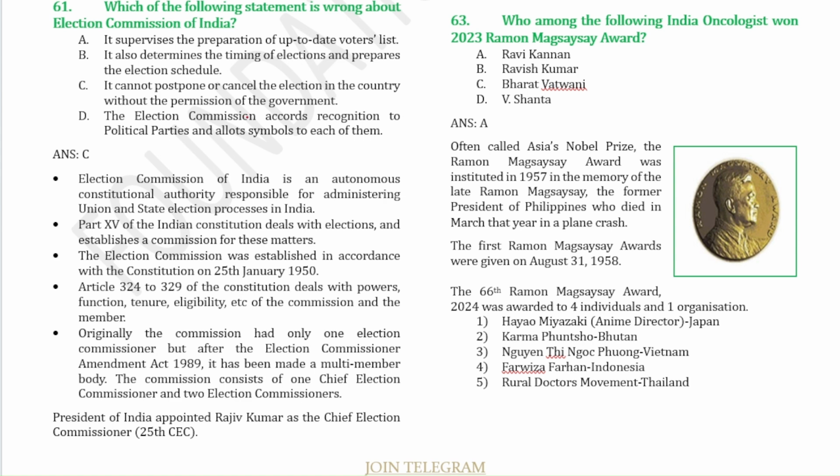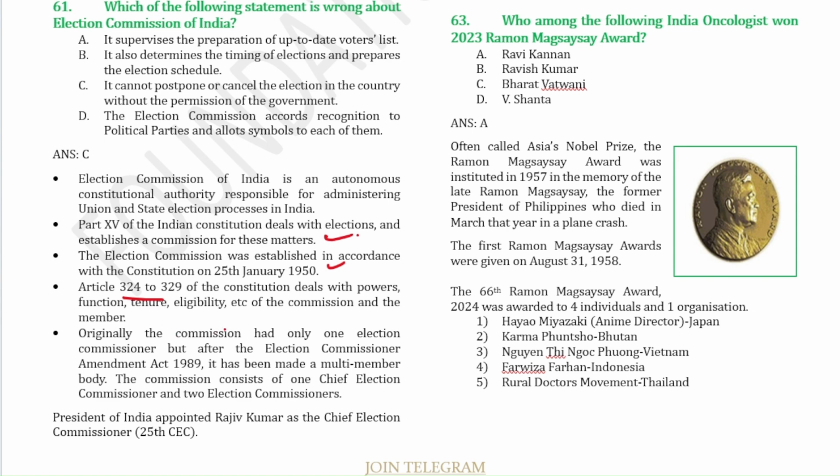Regarding the Election Commission of India, it is an autonomous constitutional authority responsible for administering union and state election processes in India. Part 15 of the Indian Constitution deals with elections and establishes a commission for these matters. This Election Commission was established on 25th January 1950. Articles 324 to 329 of the Constitution deal with the power, function, tenure, eligibility, etc. of the commission and the members.